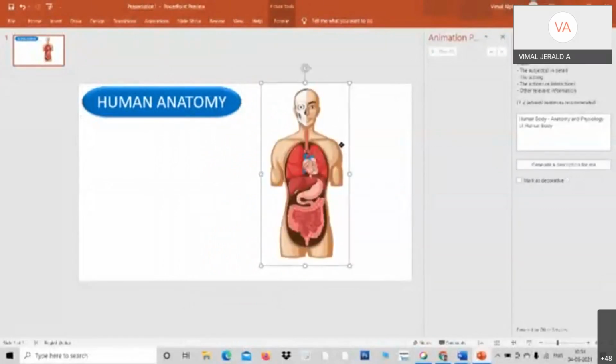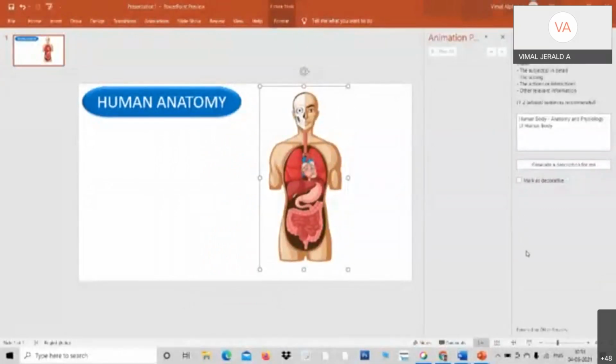Okay, professor. Sir, animation has to be added for each text. See, for example, another thing can be done. Once you set the animation and copy the text, the animation is also copied. You need not do it again and again for all, as I did. I just repeated it so that you would get it.